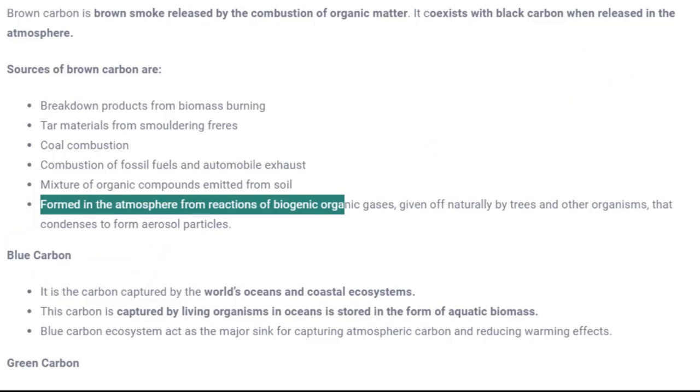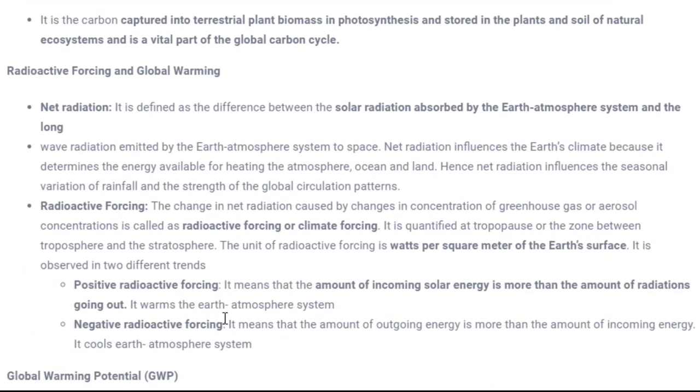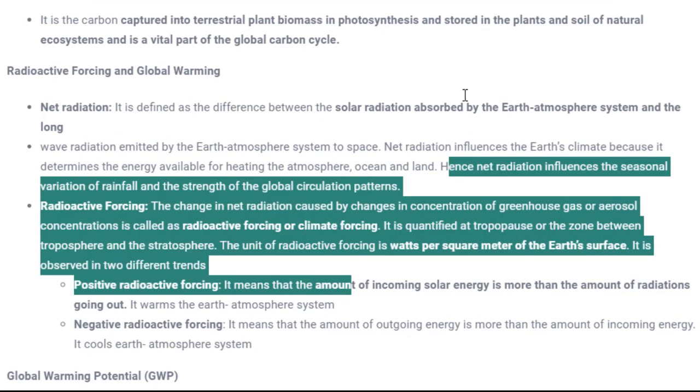Next is green carbon. Green carbon is the carbon which is absorbed by the terrestrial plants for their photosynthesis process to produce their food and oxygen for us. Okay, so these are the green carbon. Next is radiative forcing and global warming. So how does this radiative forcing tend to increase, or is the main cause of, global warming?